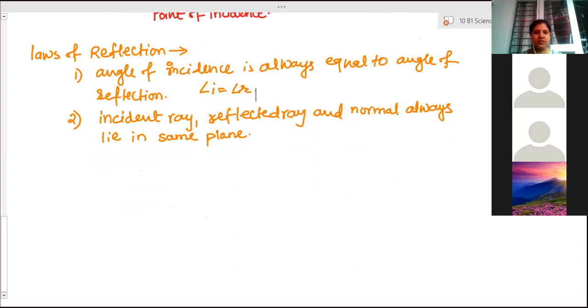Now, next is reflection, image formation by plane mirror, that we have to see. Ma'am, before that, there's one more law, right? No, these are the two main laws.